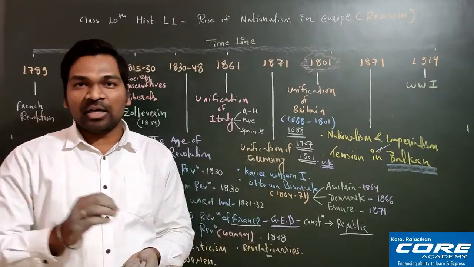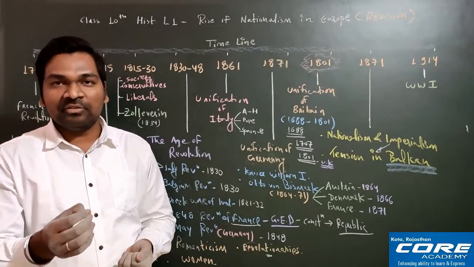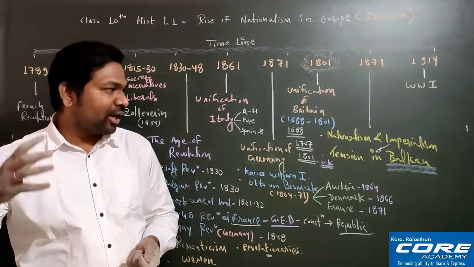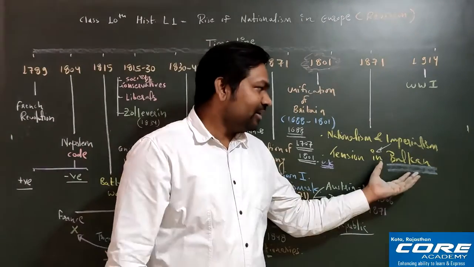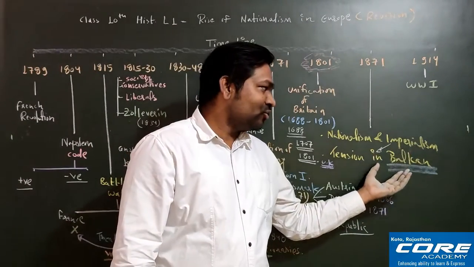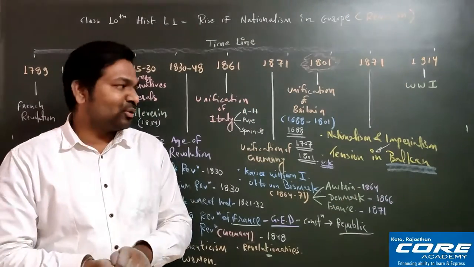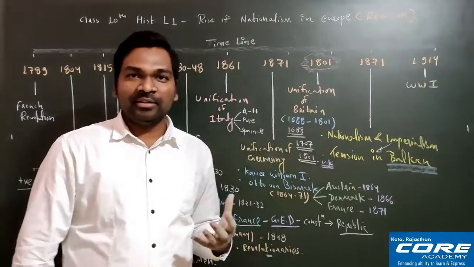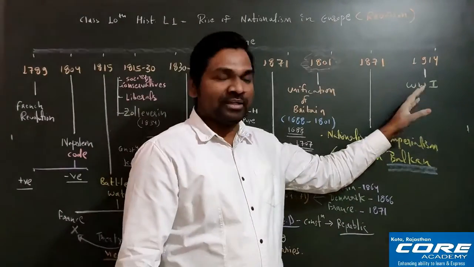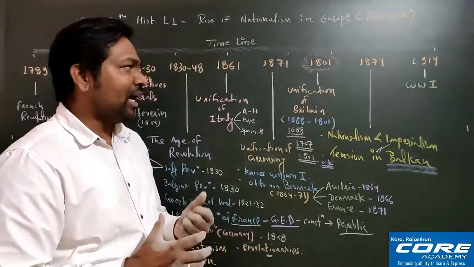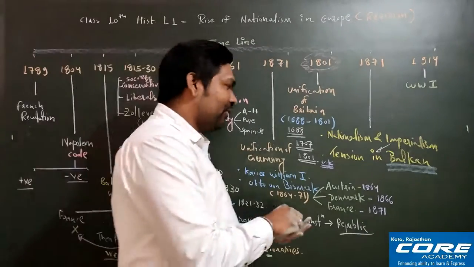When France, Germany, Russia and Austria-Hungary attacked the Balkan region, later, instead of enjoying the resources of the Balkans, they started fighting with each other to control it, and their fighting led to World War I. And we all know that in World War I we have two powers, the Allied power and the Central power.